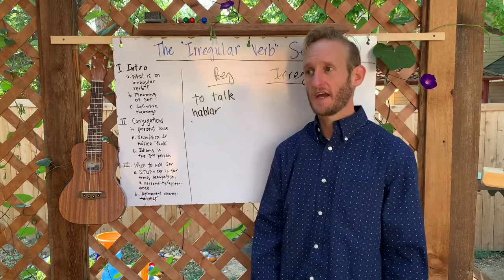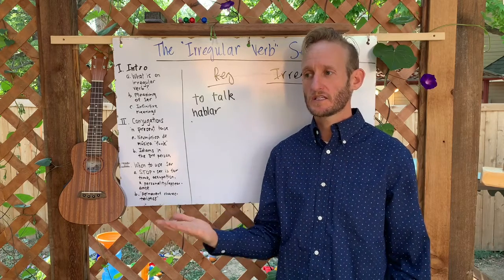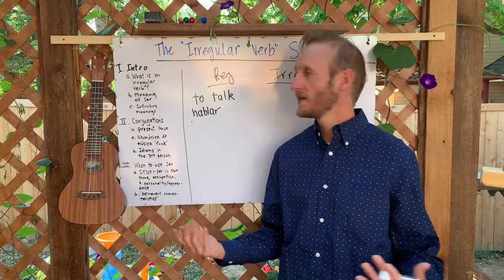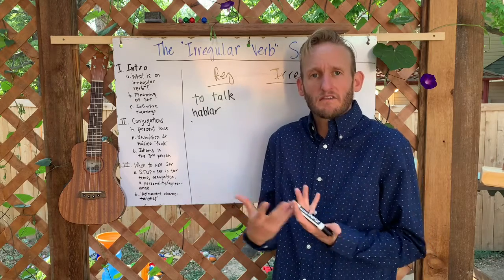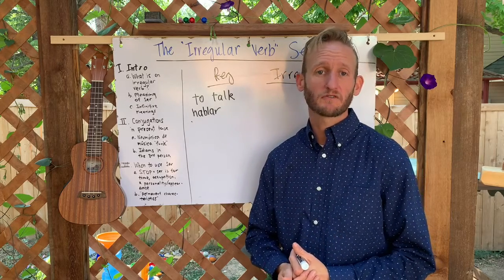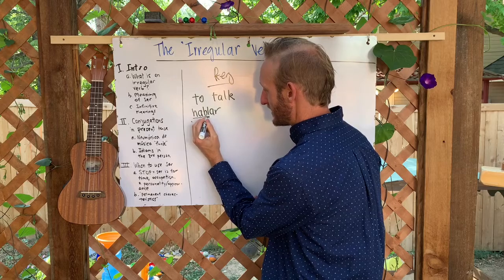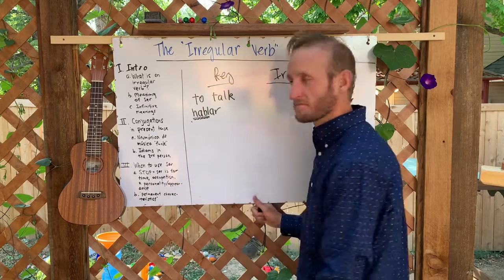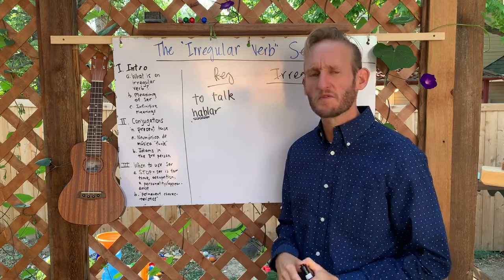In English, in the present tense, I would say I talk, you talk, he talks, she talks, we talk, they talk, etc., right? This is very regular, very simple in its conjugation forms. In Spanish, also a very regular verb, and it's regular in that this stem here doesn't change to anything else when we conjugate it in almost any tense.